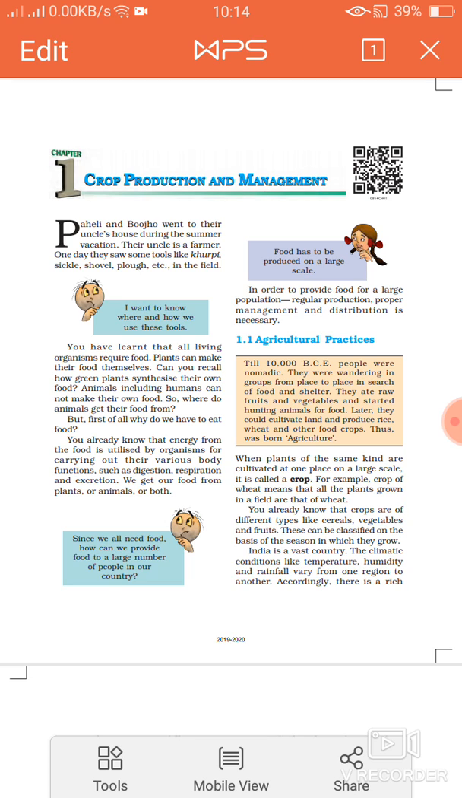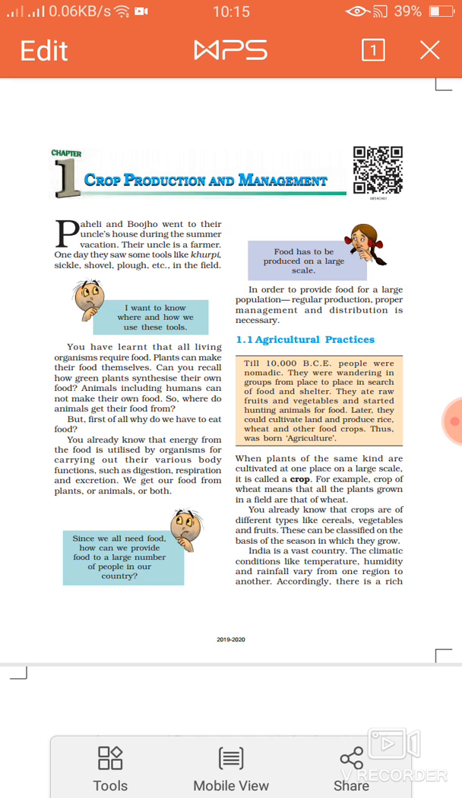Animals, including humans, cannot make their own food. We cannot make food from sunlight, or from the air, or from oxygen and carbon dioxide. We need plants as a source. So where do animals get their food from?